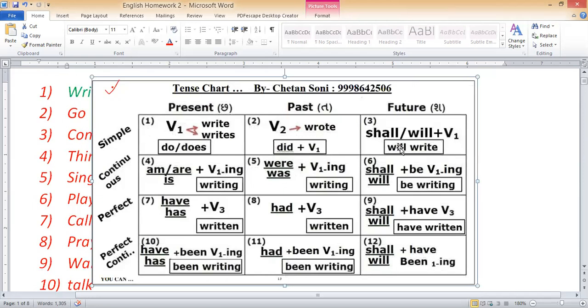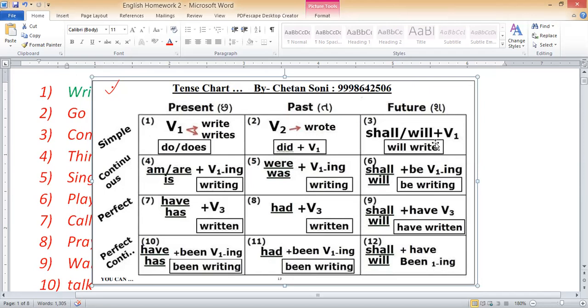Or for making them negative, we do not need the did or the do or does. We are not needed that. Simply, whatever the sentence is, it must have one modal, and that is will and shall, and that's why they are in future tense. Clear? In simple future, the modal shall or will takes only V1.